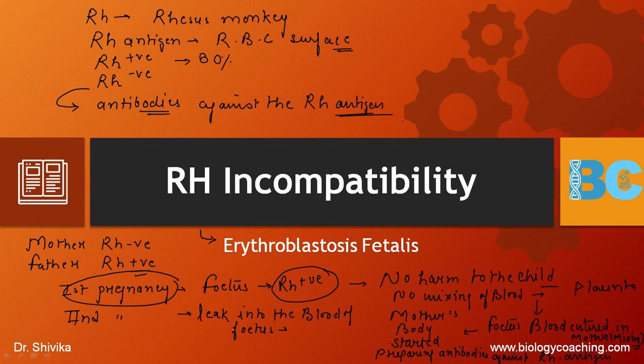And what happened here? The RBCs get destroyed. And what will be the impact? This causes anemia, and here severe anemia and jaundice is the condition. So this is the effect of Rh incompatibility, and these issues are raised, and this is known as erythroblastosis fetalis.